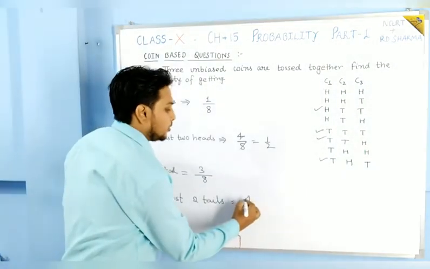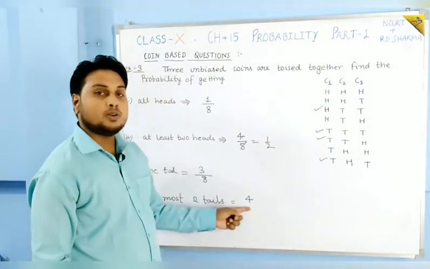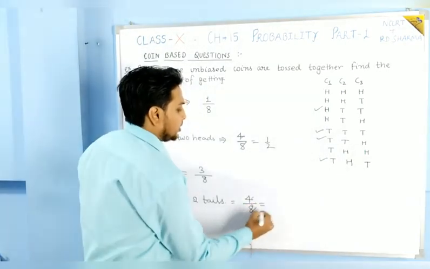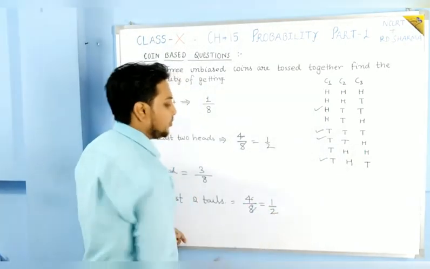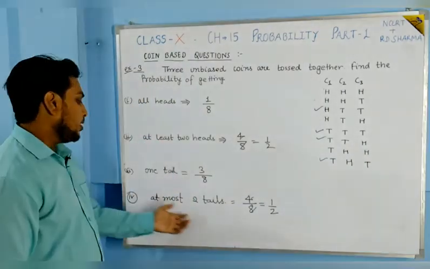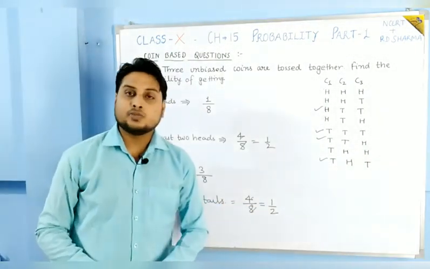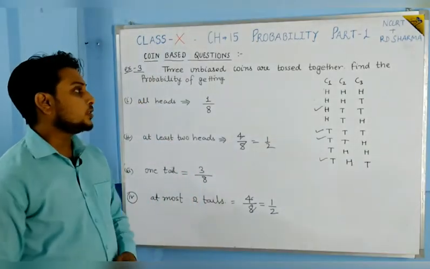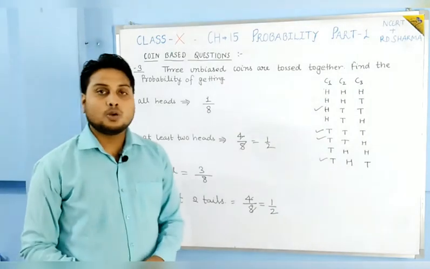So the number of favorable outcomes is 4 and the number of total outcomes is 8, and when you solve it you will get 1 by 2. So the probability of getting at most two tails is 1 by 2. Okay students, so this is the solution of this question. This also you can note down.